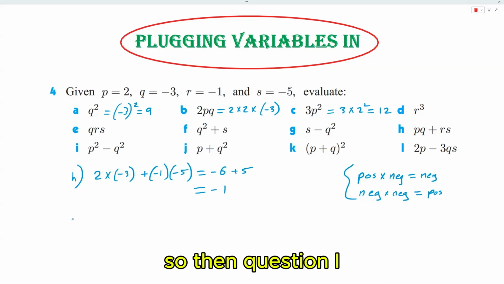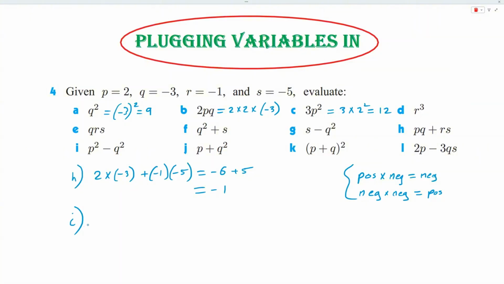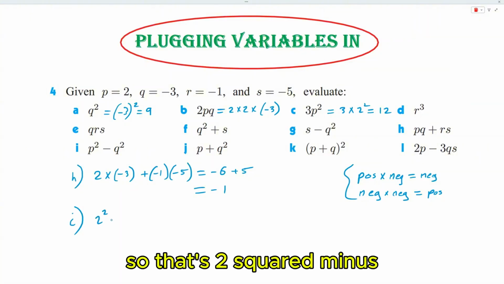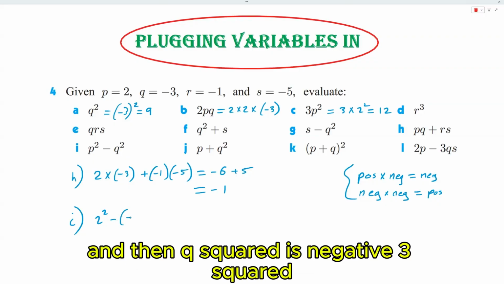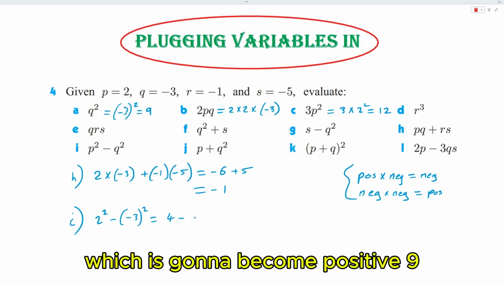So then question I, p squared minus q squared. So that's 2 squared minus, and then q squared is -3 squared. So 2 squared is 4, and then to that we take away a negative squared, which is going to become +9.